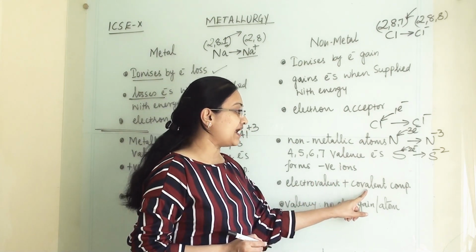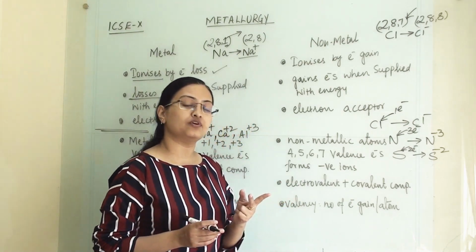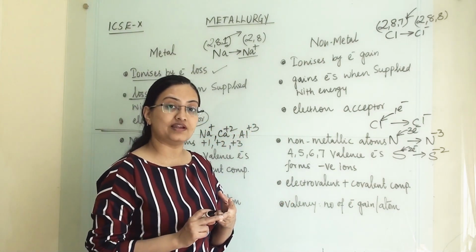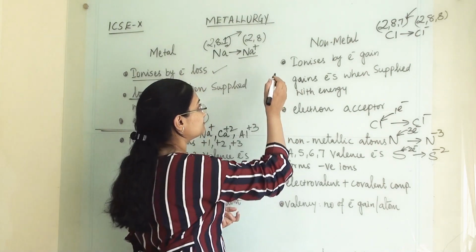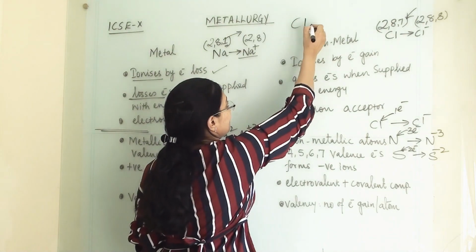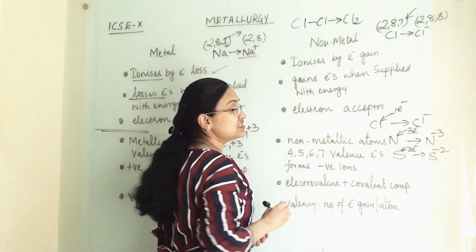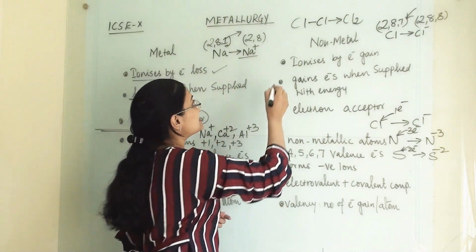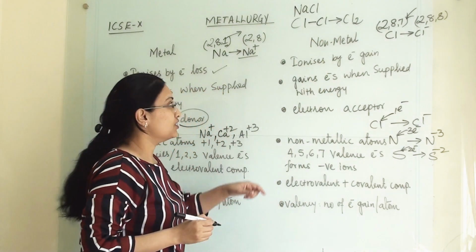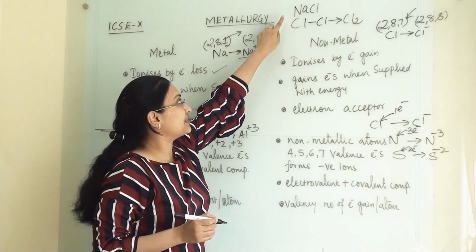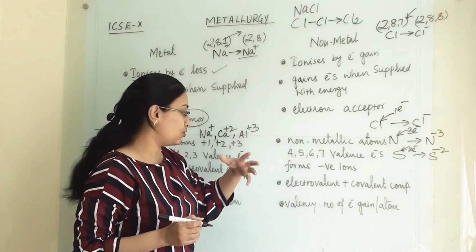Electrovalent compound and covalent compound. Non-metallic elements can form two types of compound. First is electrovalent compound and second is covalent compound. For example, chlorine is non-metallic element. With another chlorine it will form Cl2. This is covalent bond. Whereas with Na it will form NaCl, an electrovalent bond. So one non-metallic element can form both the types of compound, electrovalent as well as covalent compound.